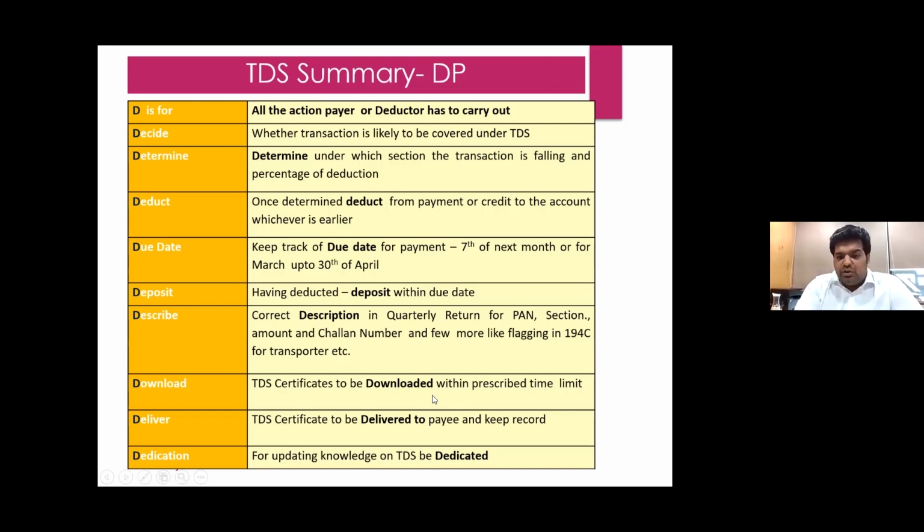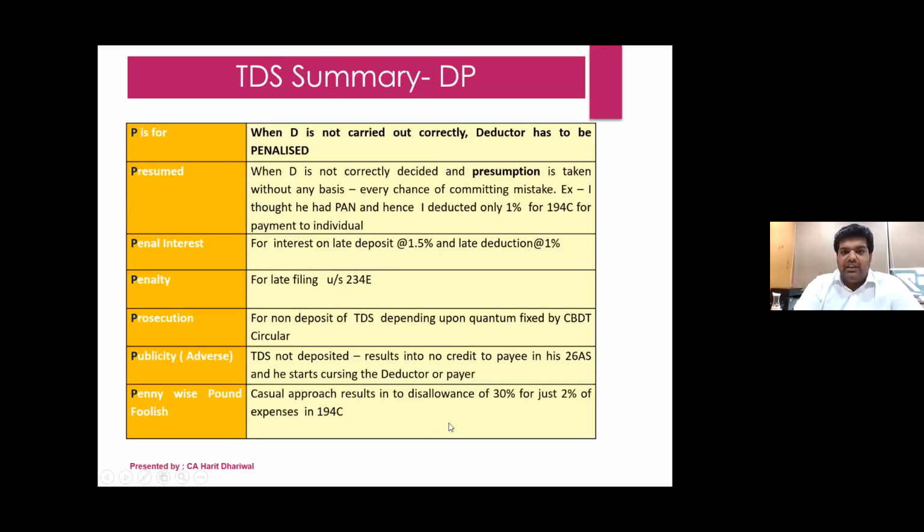Another D, for download the certificates within prescribed timeline. Deliver, obviously after downloading, give it to the payer, and we have to be updated on knowledge as far as TDS is concerned. Coming from D to P, P is very important.